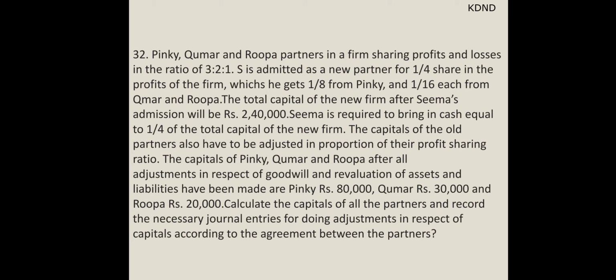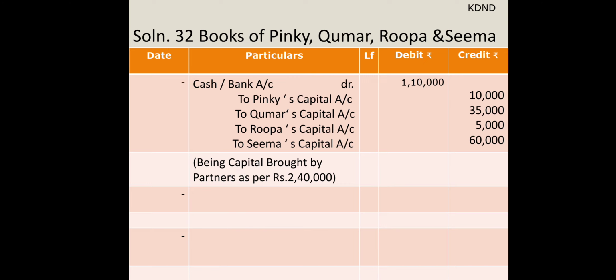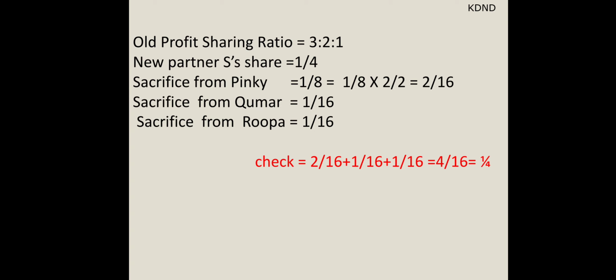Now the full theory base is given, but you have to first pick up what is given in the sum. So you can see over here the old ratio is given. Here she gets 1/8 from Pinky and 1/16 from Kumar and Rupa respectively. And finally they have given that the total capital of the firm is 2,40,000. So it's a very simple sum. You can see over here this is what I have expressed in this particular form.